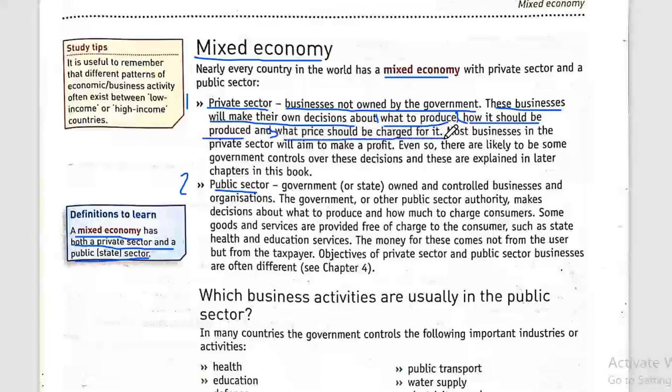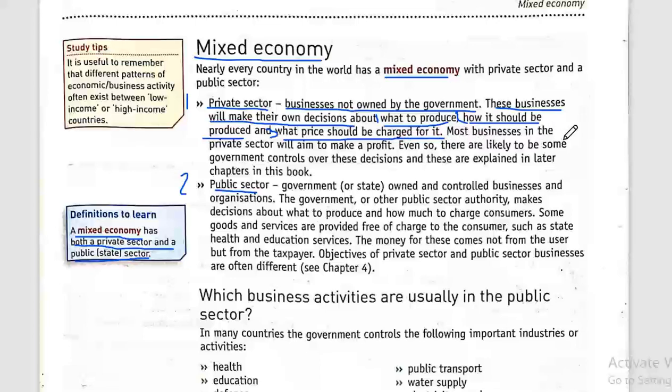Because it's a private business, included in the private sector, the government will not be interfering in three main decisions, which is what to produce. The private business has total freedom to choose what to produce or how it should be produced. And number three, the prices that they are charging the customers.